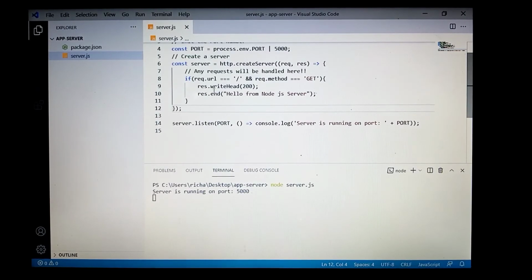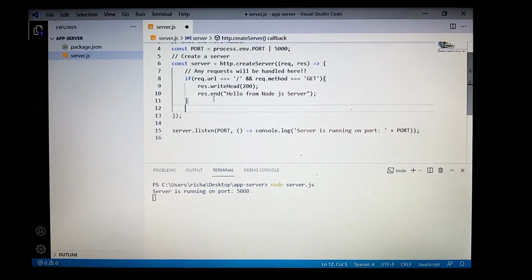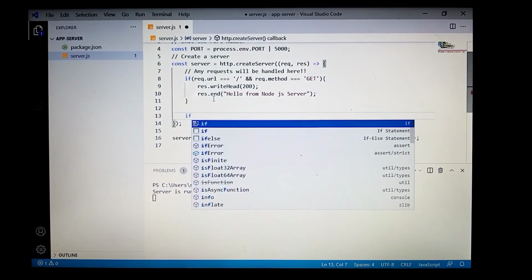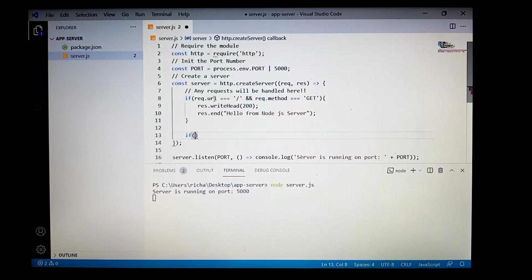Now, let's do another thing. This time, we will check if the request URL is equal to slash post, and the request method is also the GET method.